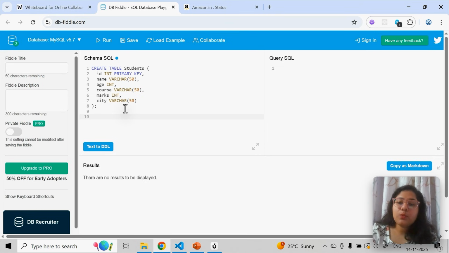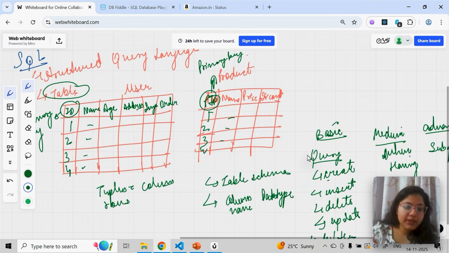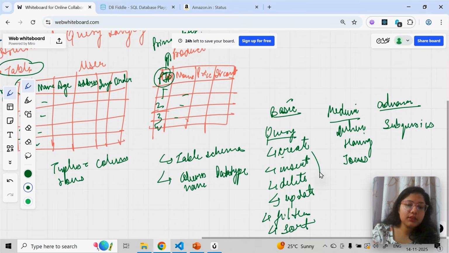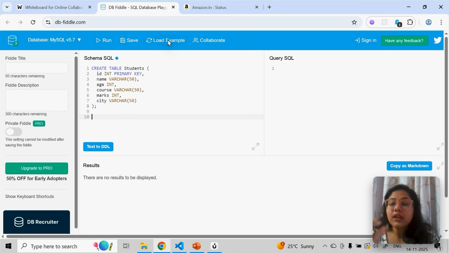Now once you have created the table, as you can see on the right side, your next task is to insert the data in the table. That's the next thing you have to do. So how to insert data in a table? This is how you can insert into, again, the table name, which is students. It's case sensitive. So if S is capital, you have to use S capital here.